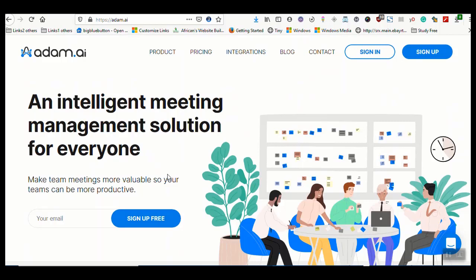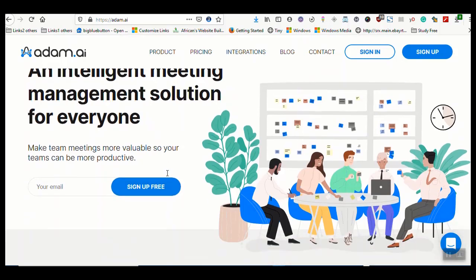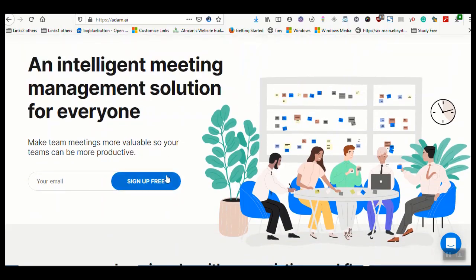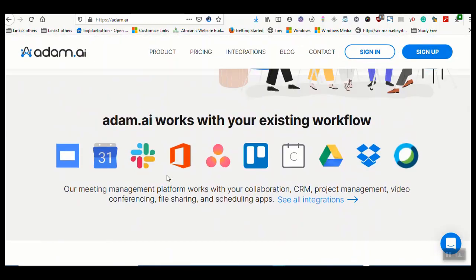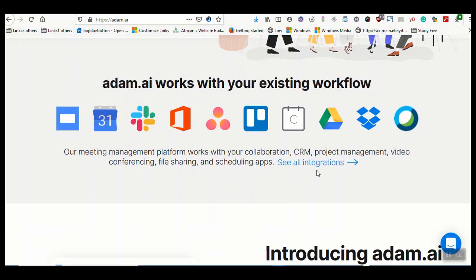Now, today I'm presenting to you Adam.ai, a solution that can allow any organization to manage meetings on the fly. These are some of the existing software that many people currently use, like Dropbox, Google Drive, Trello, Asana, Microsoft, Slack, and Google Calendar. Now, there are so many other integrations.